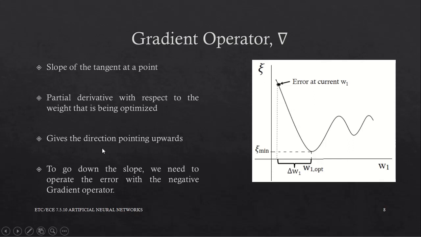The gradient operator also gives the direction. The direction is always pointing upwards, up the slope. But we need to move down the slope. To go down the slope, we need to operate the error with negative gradient operator, the negative gradient operator.